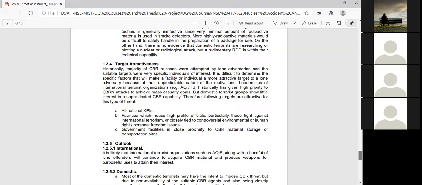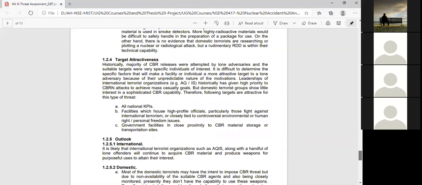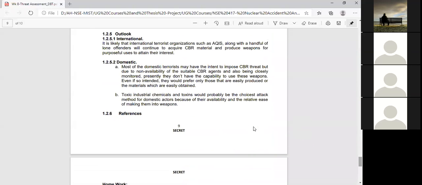How many steps do you have to write down? Almost 6 steps. But for the 6 steps, in the final exam you do not need to write down references. You just write down the procedure. Under the procedure, you write down the reference, but inside the reference you do not need to write the actual reference because it is a final exam. It is not possible to write down. But if I give you an assignment or a report, then you have to give the references. So these are the things.